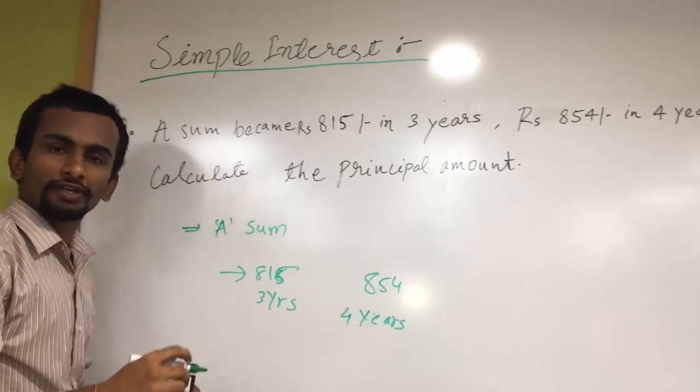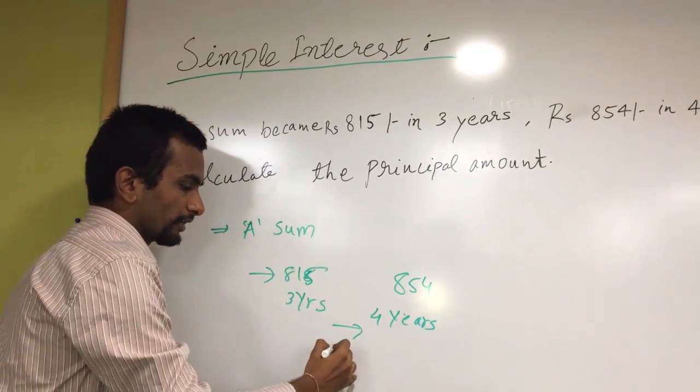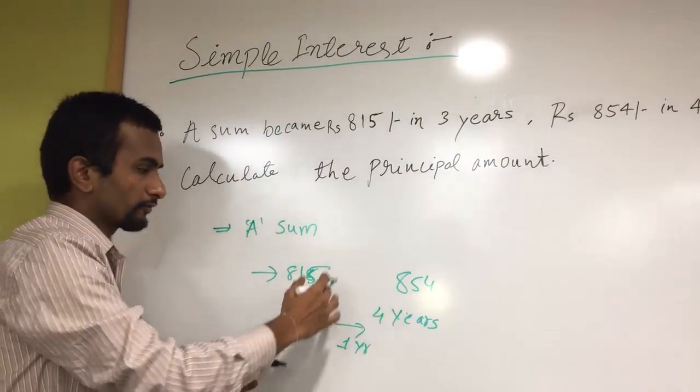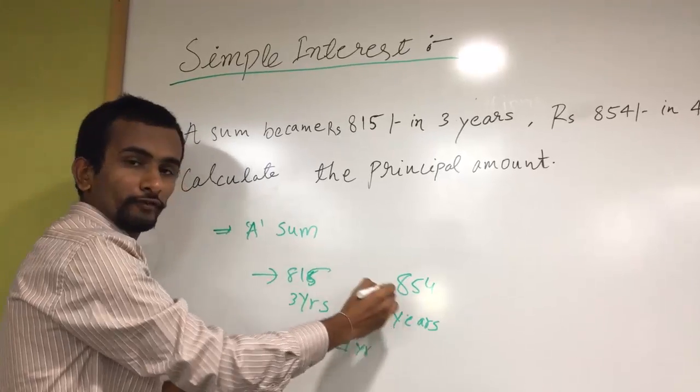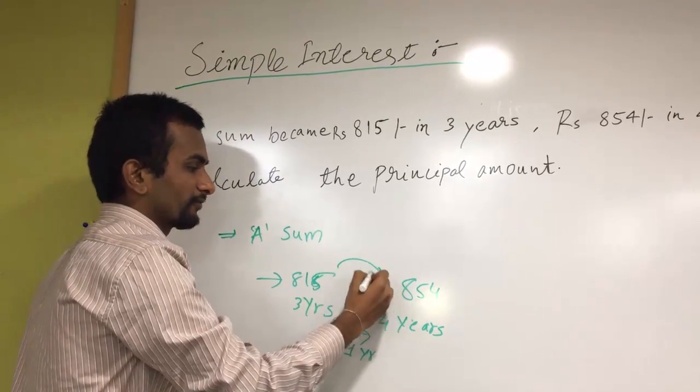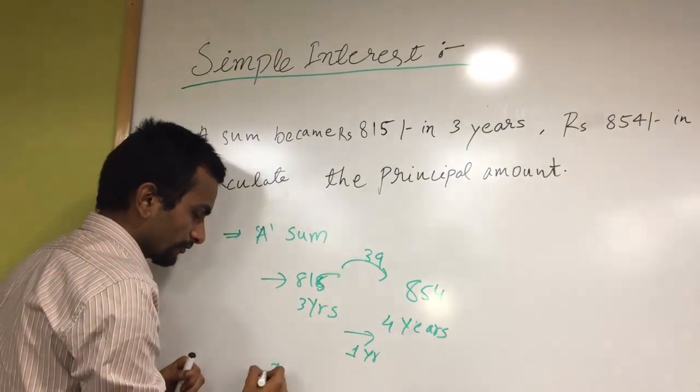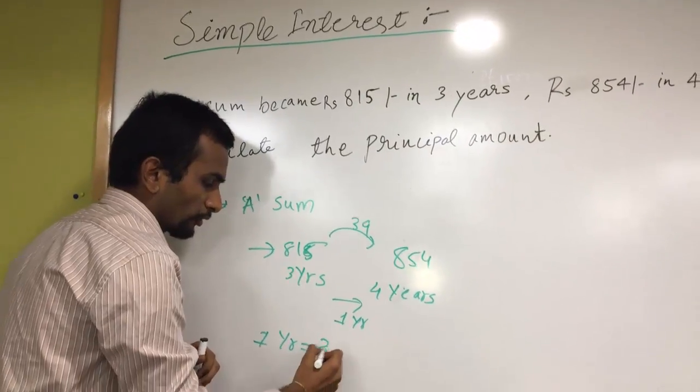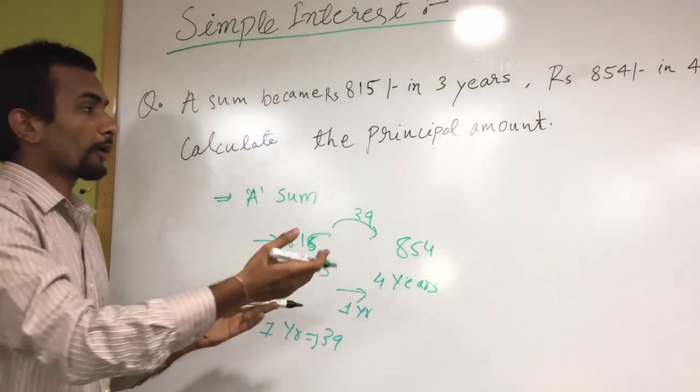The simple logic is that as the difference is 1 year, we just want to make the difference of these two amounts. It is 854 minus 815, that is simply 39. So for 1 year, it amounted 39. What was the principal amount?